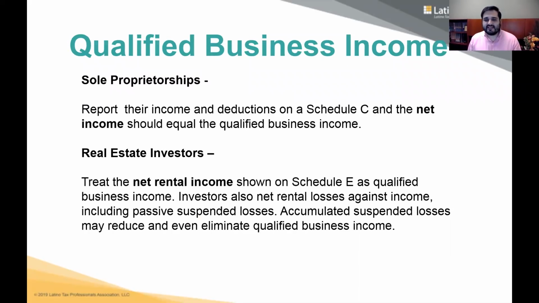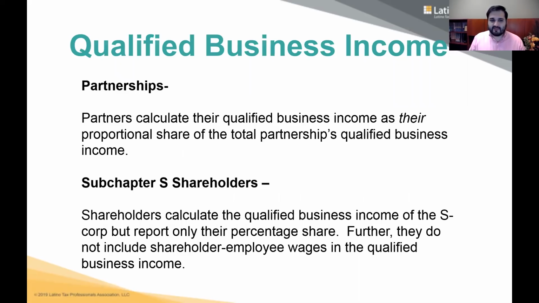For a Schedule C sole proprietorship, it's going to be your net income most of the time. That's going to be your qualified business income. If you have rental activity, it's going to be your net rental income after you take the losses. That's your Schedule E. That's what the qualified business income will be most of the time when you have a Schedule E. Now, if you have a partnership, it's whatever the K-1 is.